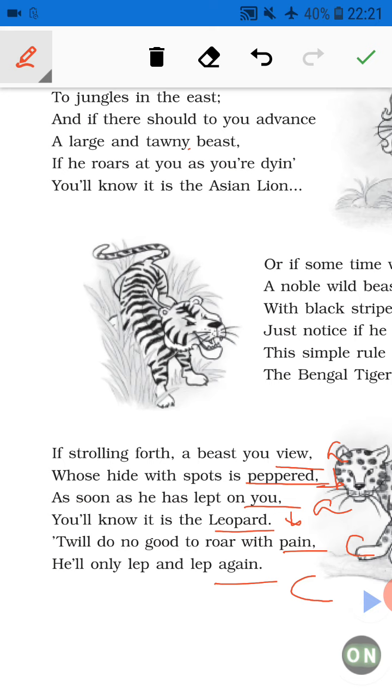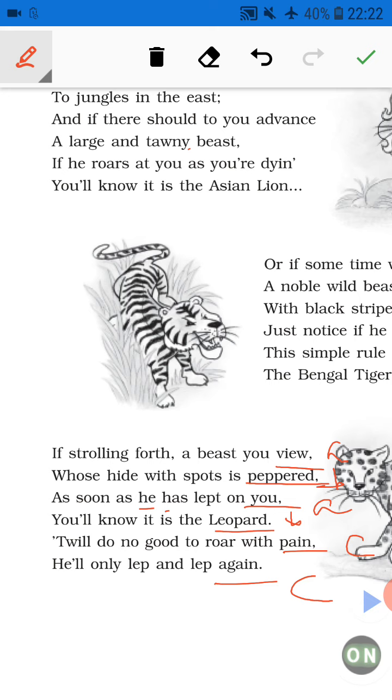The next one is alliteration. You can easily identify alliteration: alliteration is repetition of consonant sound. So in line 3 you can see "he has". The H sound is most prominent and it is repeated, so alliteration is used.